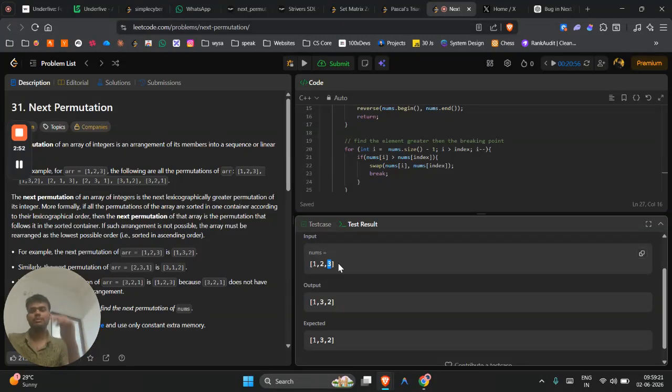It's a simple trick. We have to traverse from the back, find the first dipping point and swap it, and whatever remains, just reverse it. So this is a pretty simple question. Yep, I really like it. I already solved it using the Striver video, so I haven't faced any difficulty while solving it.